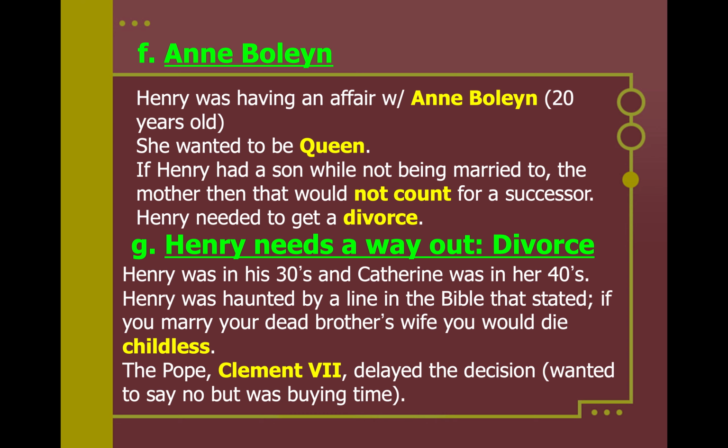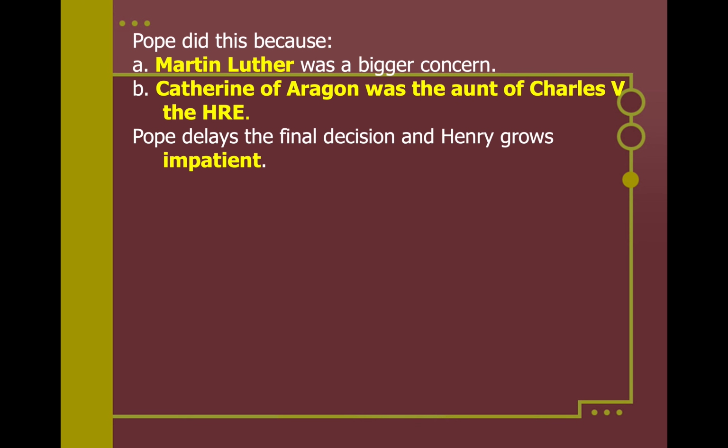The Pope at this time, Clement, you don't necessarily need to know him, is going to delay this decision. He wanted to say no, but he was buying time. Let's think about why the Pope might be trying to delay this decision and also say no. Part of the reason is that Martin Luther and Protestantism were going on during this time, and that was definitely the Pope's major concern. He was very worried about Protestantism, very worried about a split of Christianity within Europe. Another problem is that Catherine of Aragon was the aunt of Charles V.